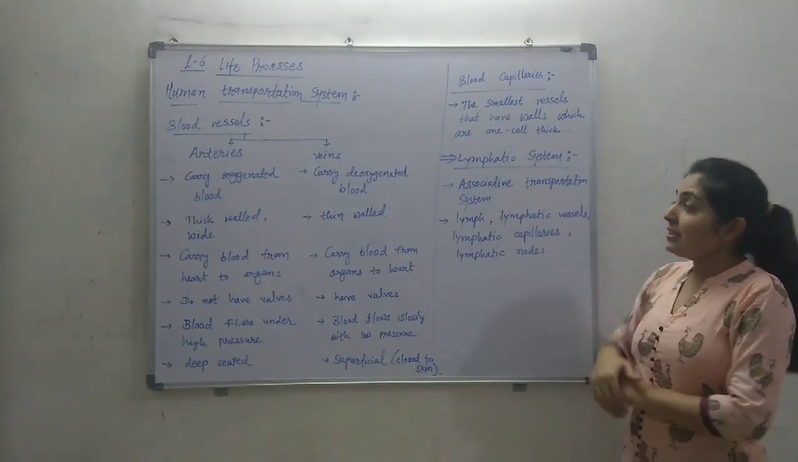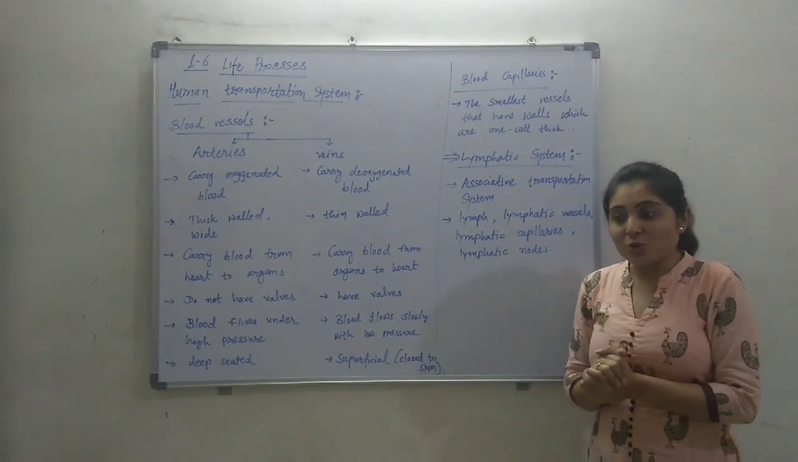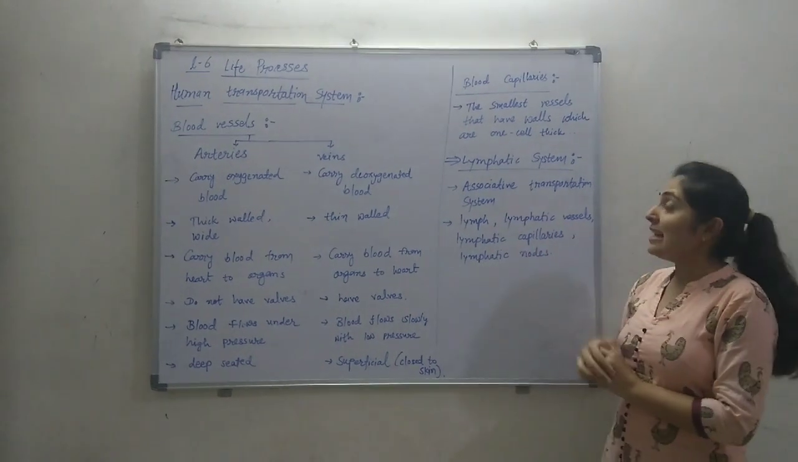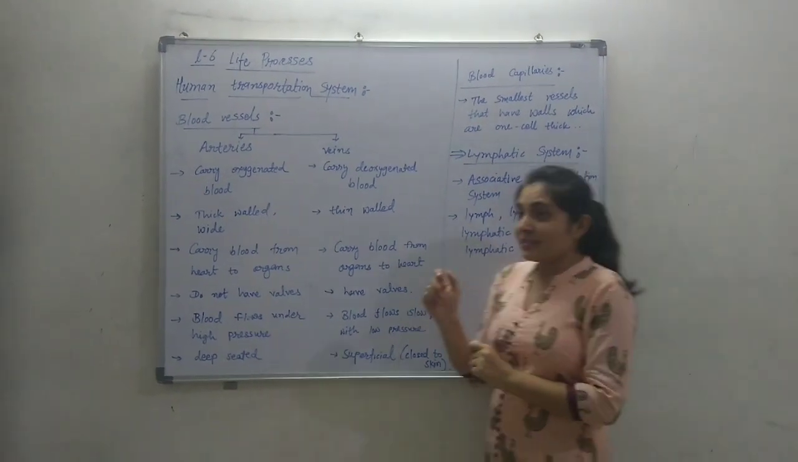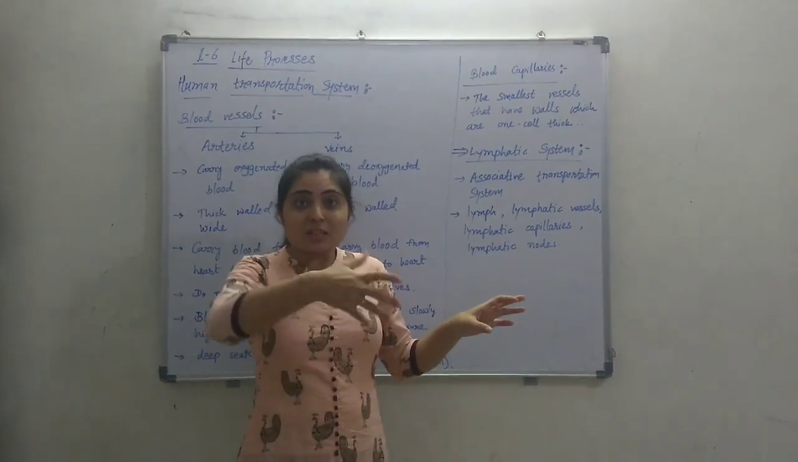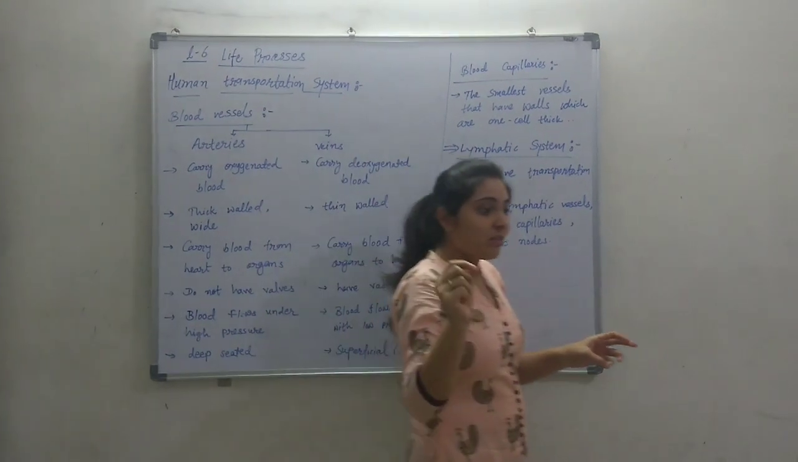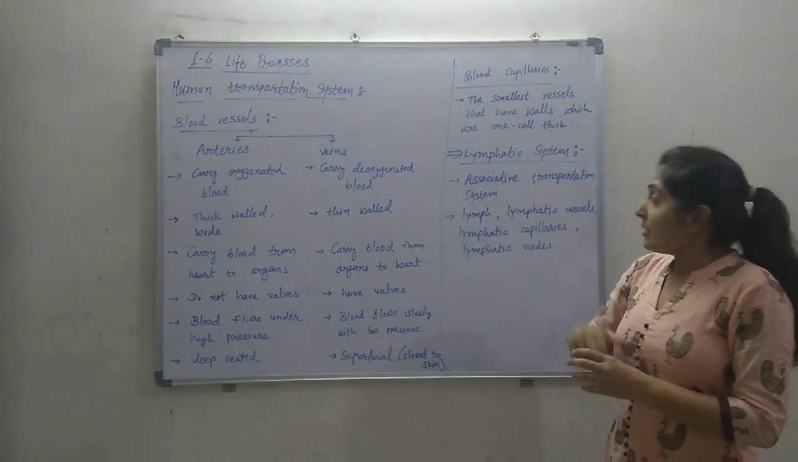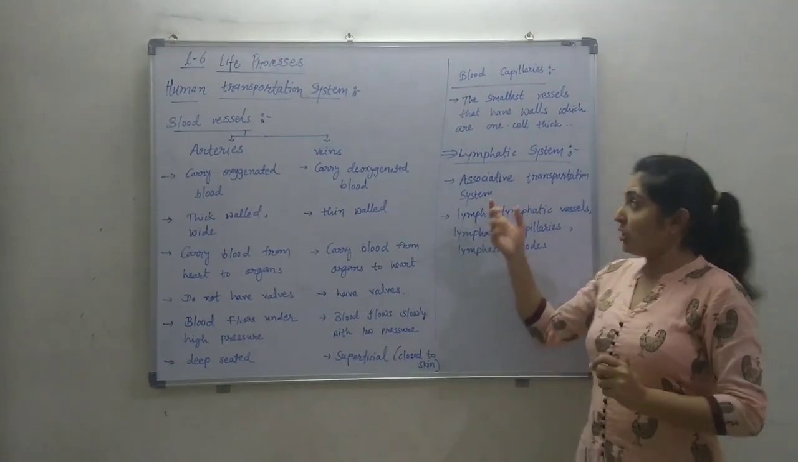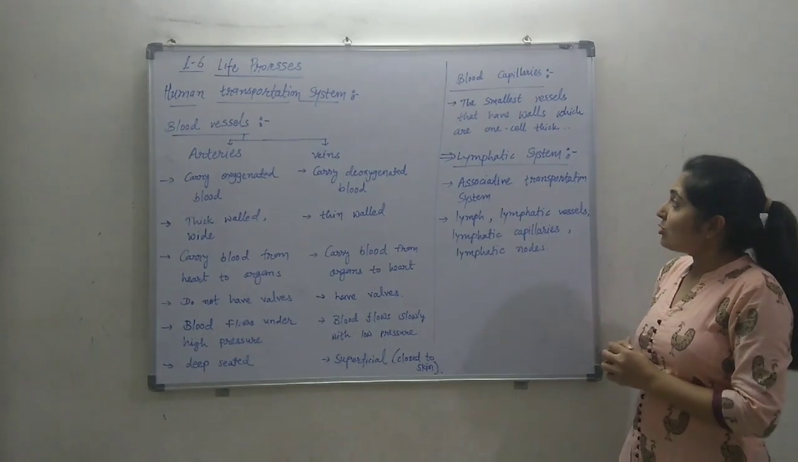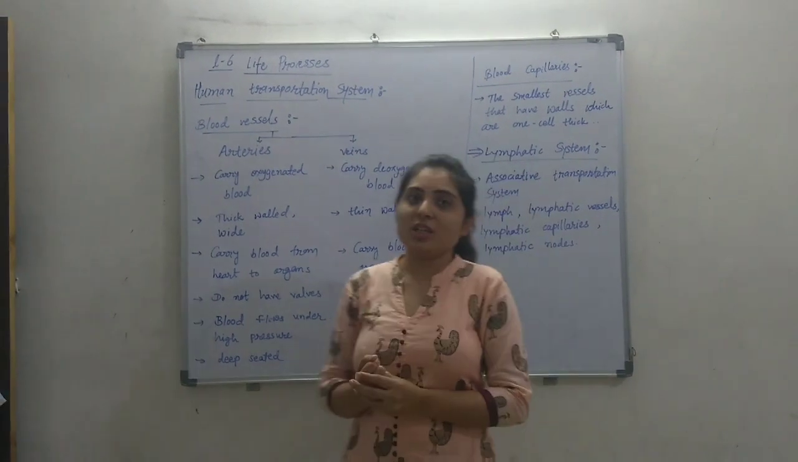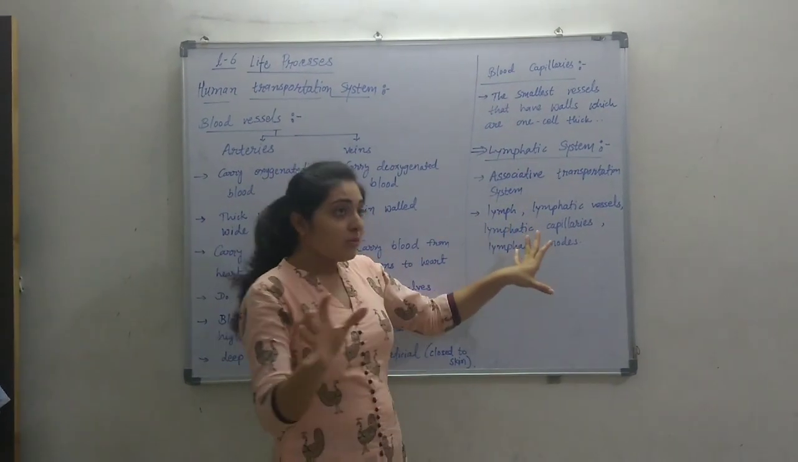Now, other than this main transportation system by the blood, there is another transportation system, that is the lymphatic system. This lymphatic system also does transportation work, helping the main transportation of blood. So this is also called an associative transportation system, which helps the transportation by the blood.